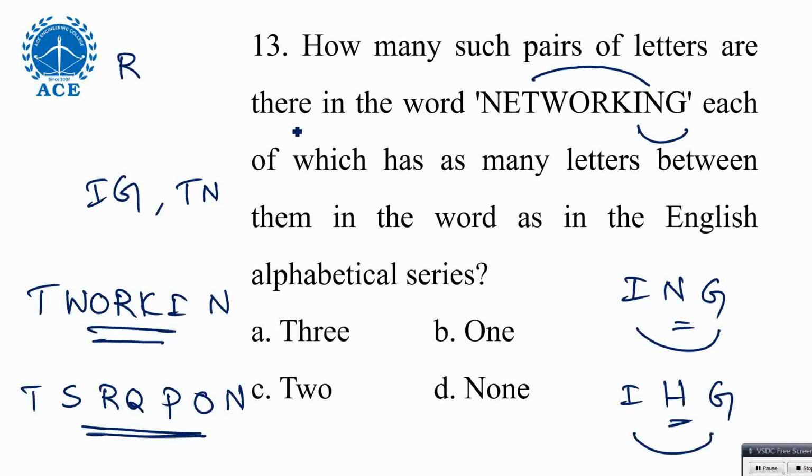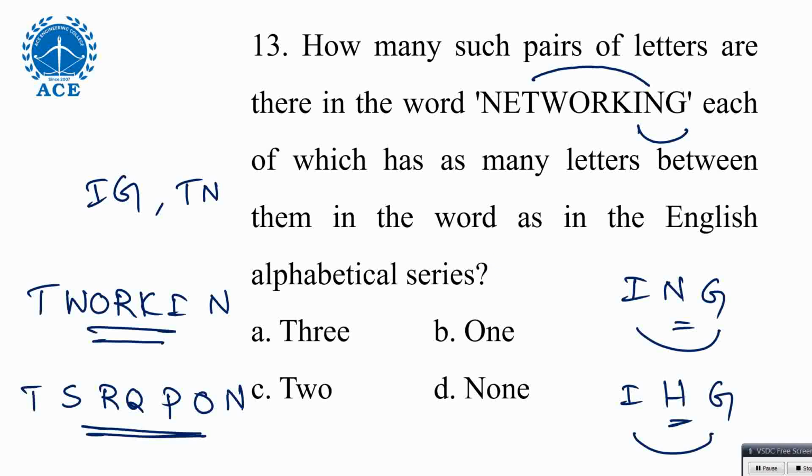And yeah, please be careful. I repeat the thing. If they mention in the last line English alphabetical series in the same order, in the same order means we should see in the forward direction only. Both of these, what we did now is the reverse one. If they mention same order, you should go with only the forward way. Here they didn't mention same order, that's why I'm taking reverse also. I'm just considering only the number of letters gap. If it is forward or reverse, no issue. But if they mention English alphabetical series in same order, then you have to go forward.